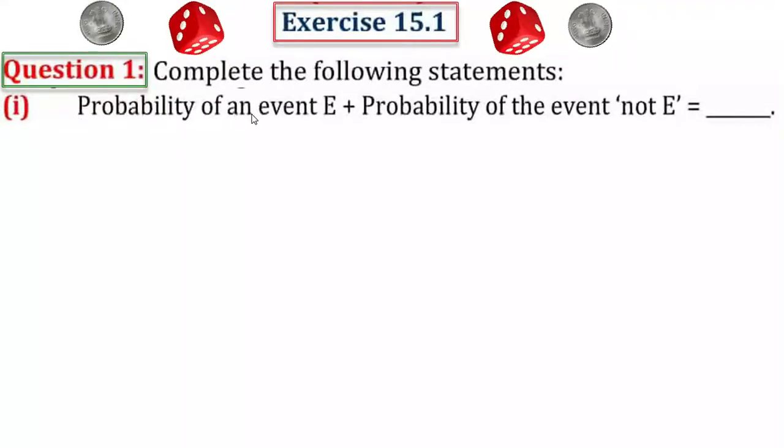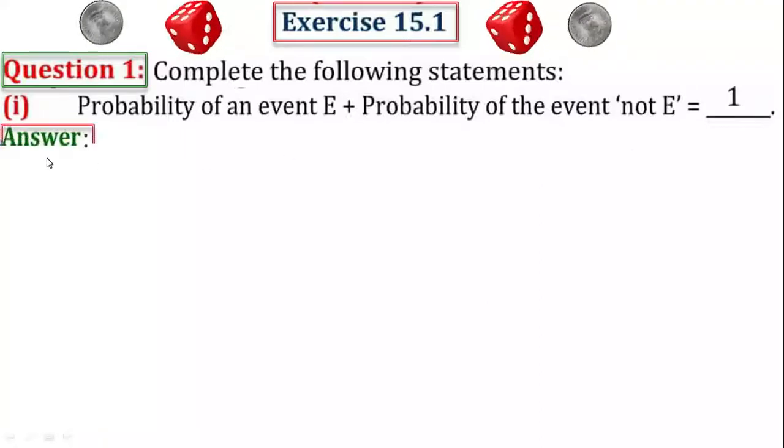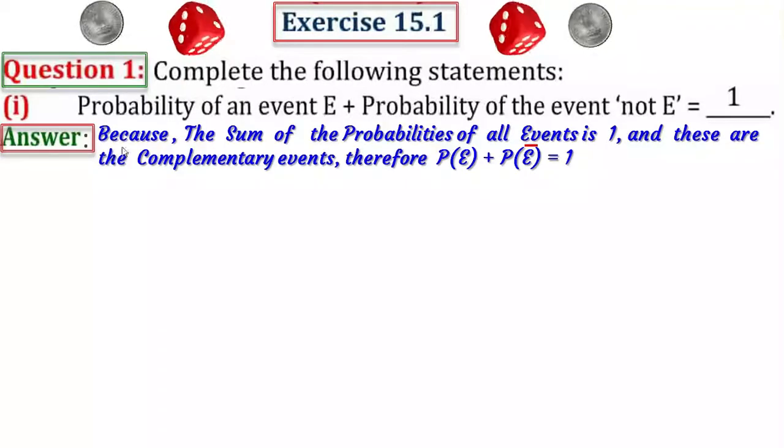Probability of an event E plus probability of the event not E equal to dash. Answer is 1. How? Let's check the answer in detail now. Because the sum of the probabilities of all events is 1 and these are complementary events. Therefore, P of E plus P of E bar equal to 1. Probability of an event E plus probability of the event not E equal to 1.